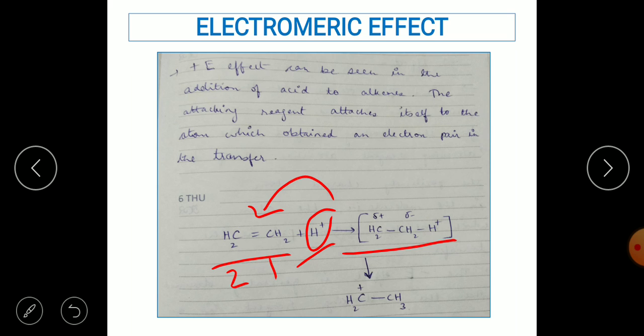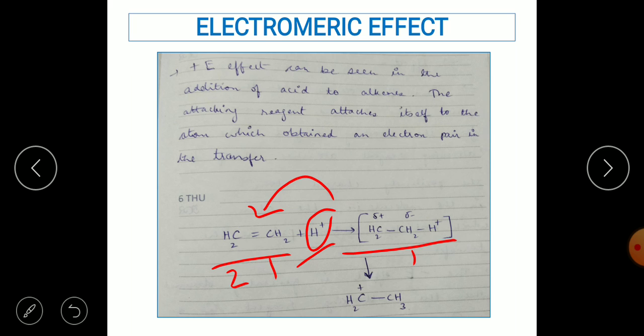Here the attacking reagent is H plus, and we can expect a bond formed between C1 and H plus. Since there is an electron density between these two, we can say that carbon number 1 gets the slightly negative charge and CH2 has been deprived of all the electrons. That's why it is possessing the positive charge.